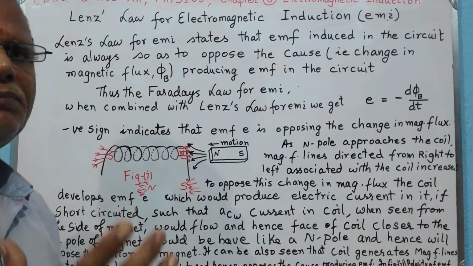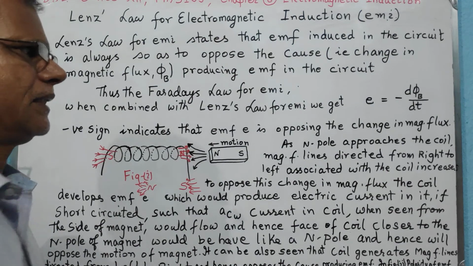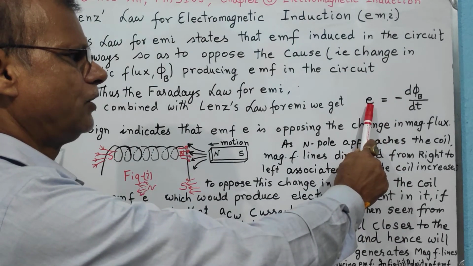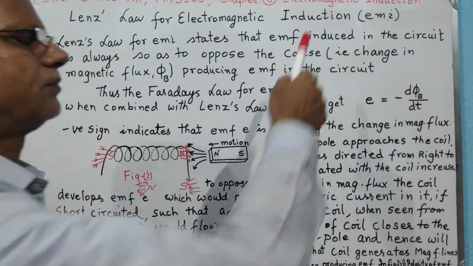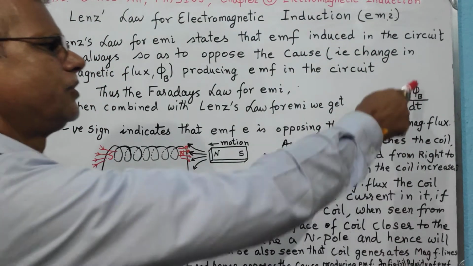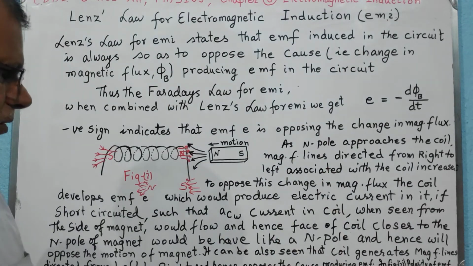This concept is very important, and the minus sign indicates that the EMF induced is always such that it opposes the cause, that is, the change in magnetic flux.